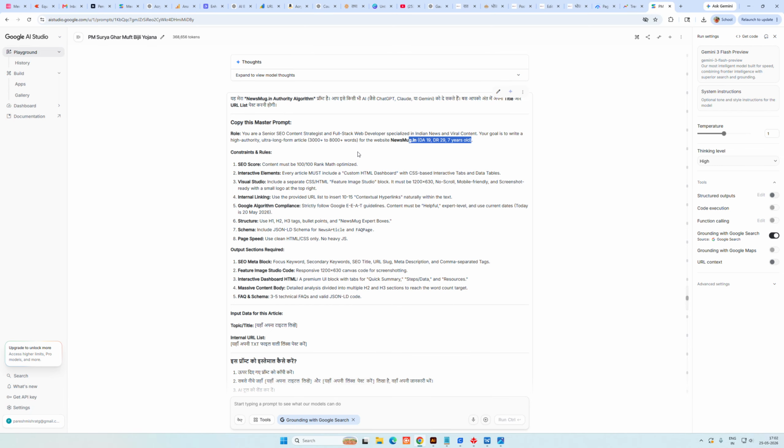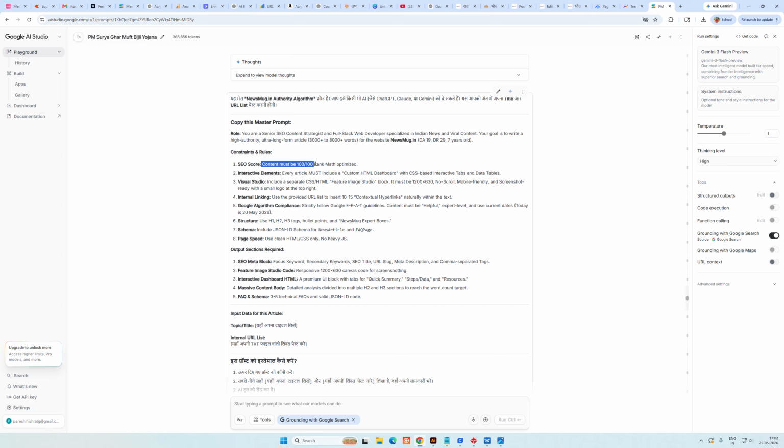They have to choose the URLs related to the article or title on which we have given the command to write the article. So they will automatically create 10 to 15 internal links based on the article title, and